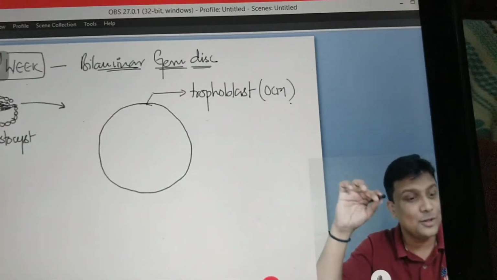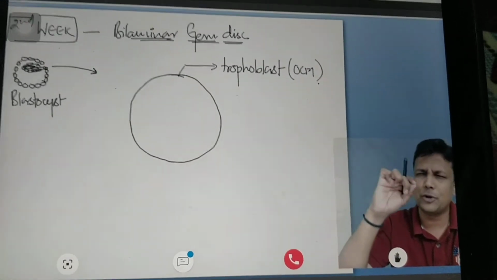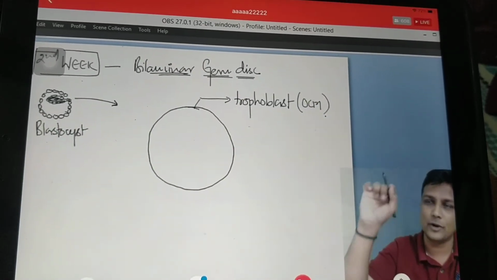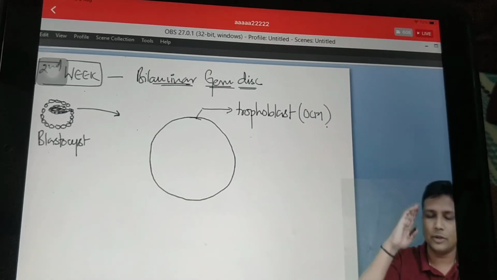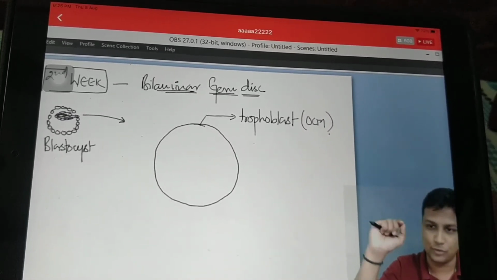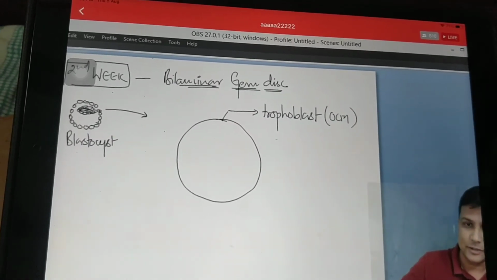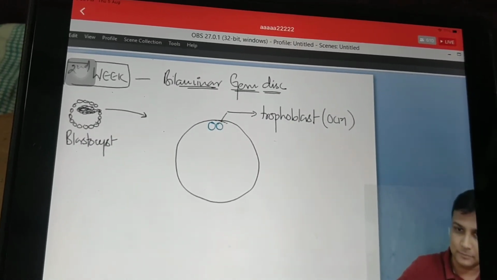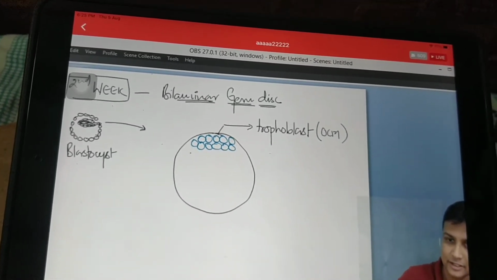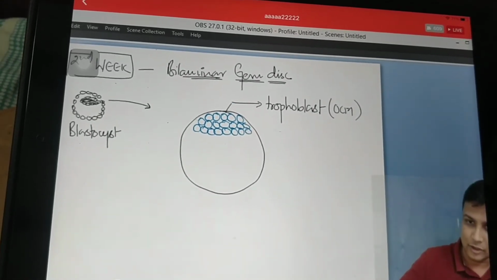Remember, that is also a layer of cells only, but we are not going to draw all the cells here, guys. It will take a lot of time. So we are just drawing it like a line. But you imagine in your mind, trophoblast. Is it okay? Then what happens to the inner cell mass right now, sir? So imagine this blue colored one here to be your inner cell mass. See how much time it is taking to draw the cells and all, right?